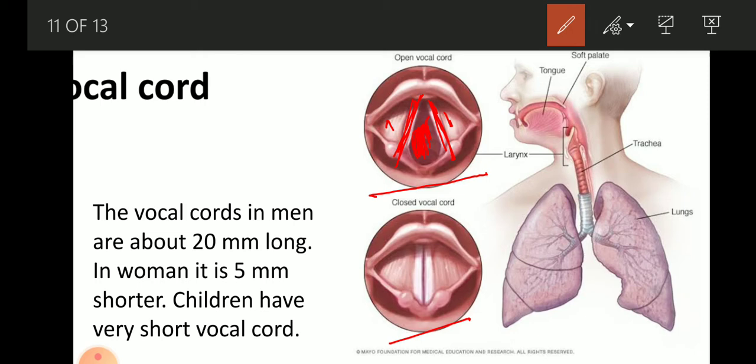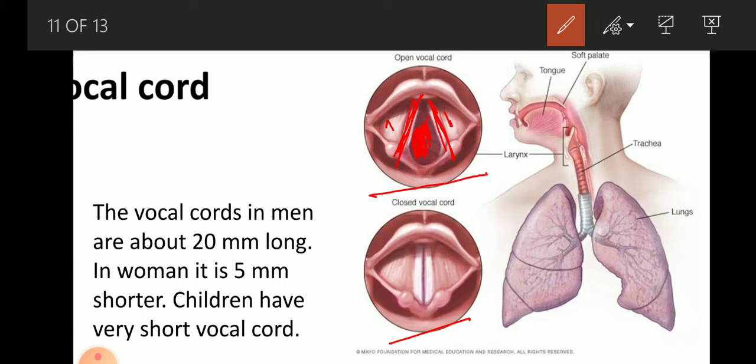Now, the sound produced, or the quality of voice, not only depends on the tight and loose, it also depends on the thickness of the vocal cord. Sometimes it is thick and sometimes it is thinner. It is controlled by the muscles.